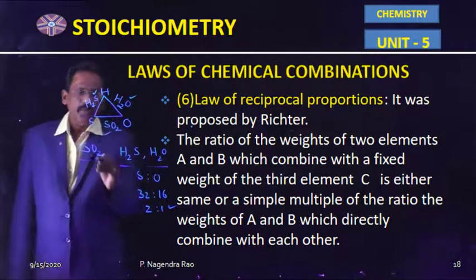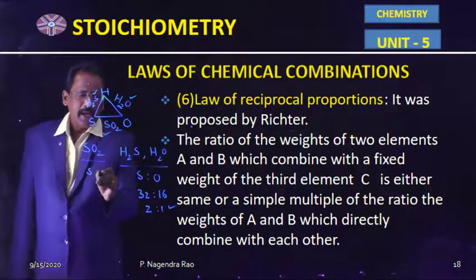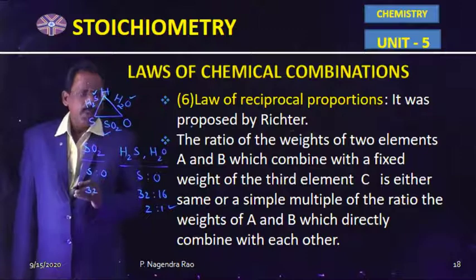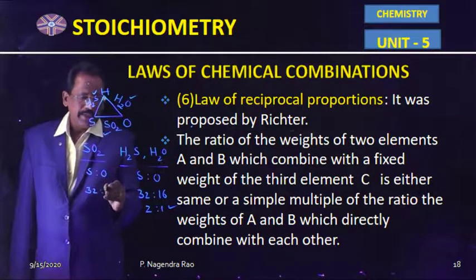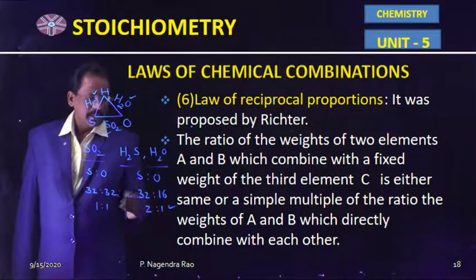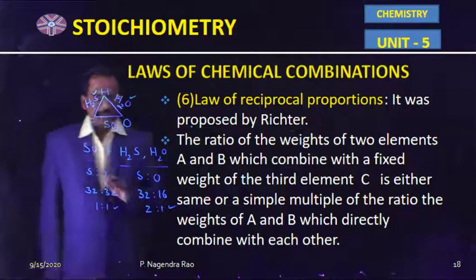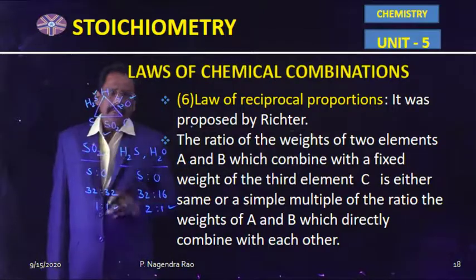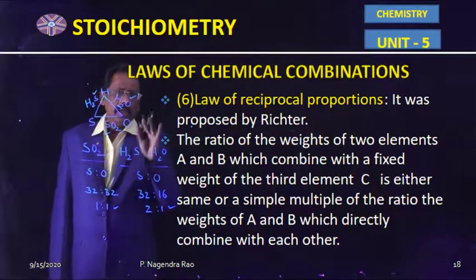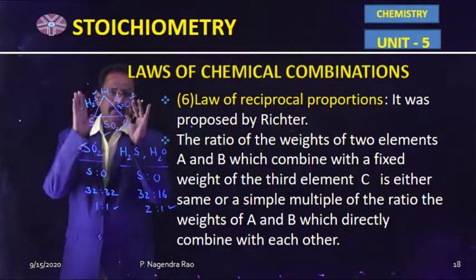So in SO2, the sulfur atomic weight is 32, and O2 total weight is 32. So this is a 1:1 ratio. So these two are in simple multiple ratio to each other. That means H2S, H2O, SO2 follow the law of reciprocal proportions.